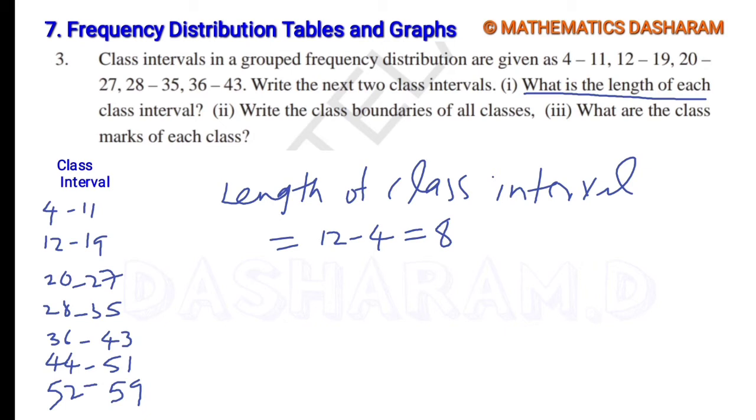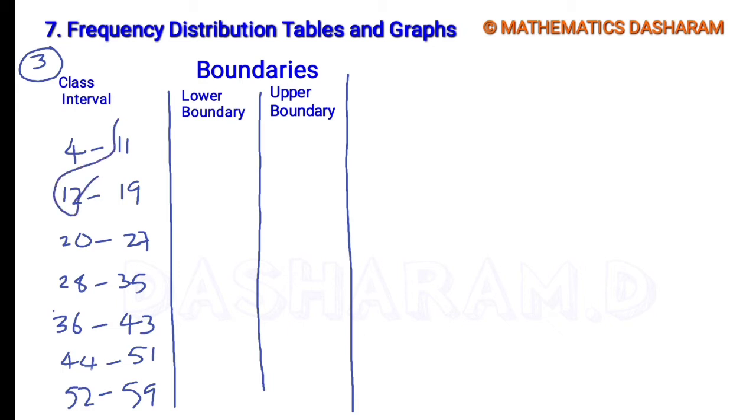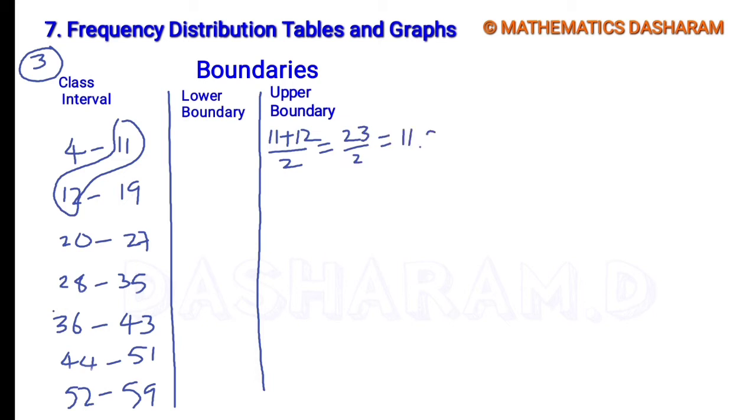Next one, write the class boundaries of all classes. What are the class marks of each class? First, class boundaries. Boundaries are of two types: one is lower boundary, another one is upper boundary. So first, the average of these two numbers, 11 plus 12 divided by 2. 11 plus 12 is 23, divided by 2. So it is equal to 11.5.